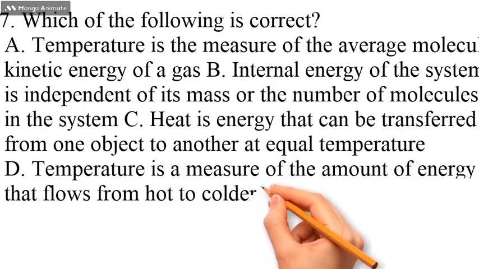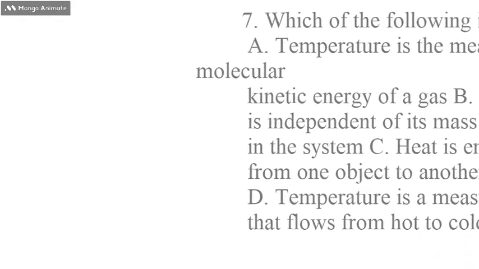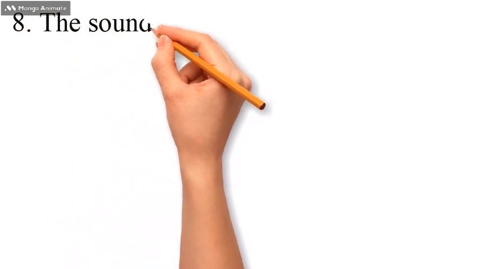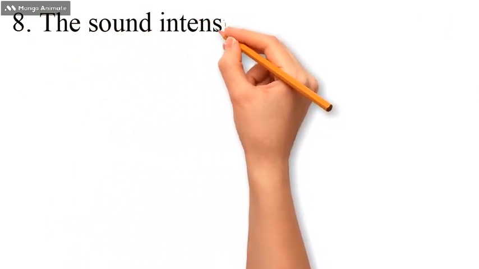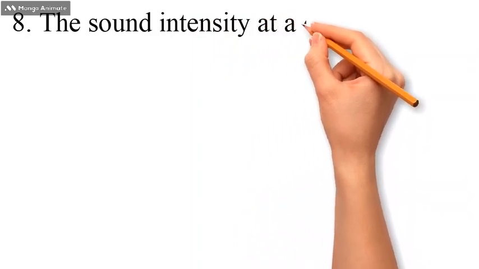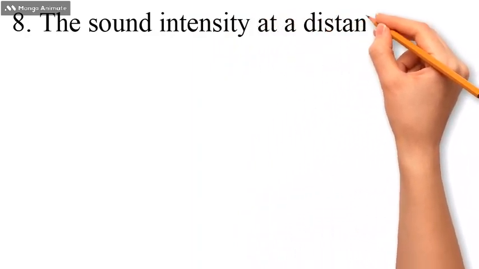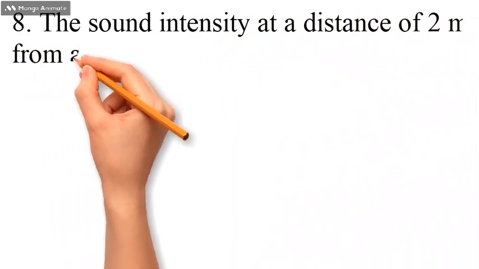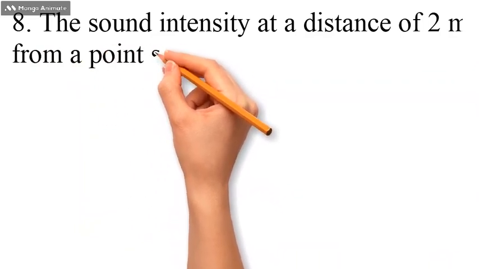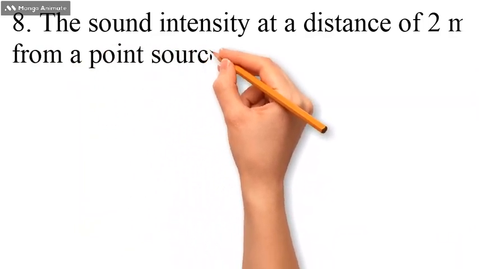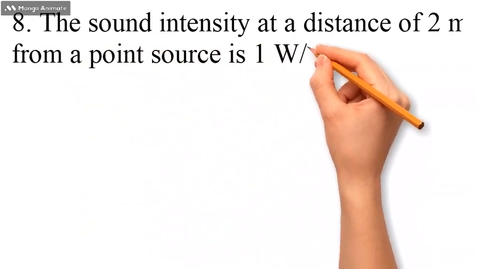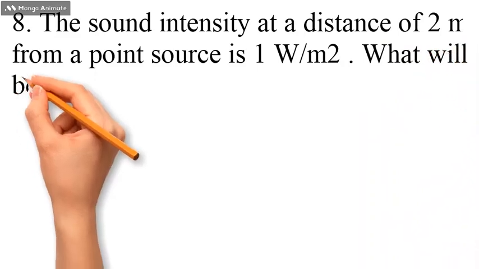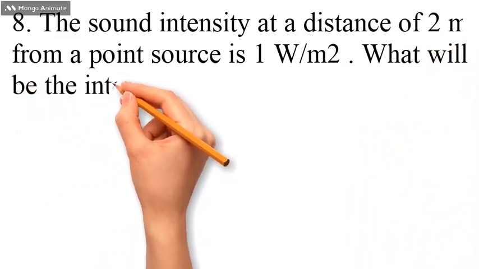Question number 8. The sound intensity at a distance of 2 m from a point source is 1 W/m². What will be the intensity of sound at a distance of 4 m from the same source, assuming the sound spreads uniformly? A. 0.25 W/m². B. 0.5 W/m². C. 1.0 W/m². D. 2 W/m². The correct answer is A. 0.25 W/m². Explanation.